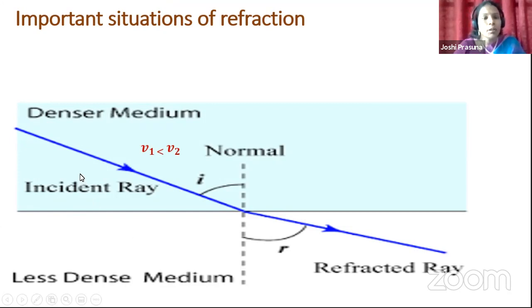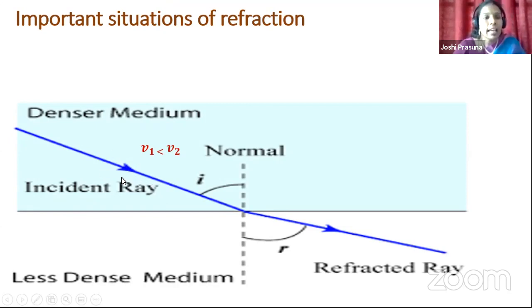Okay, children. So, here I have given a relation, V1 is less than V2. How is V1 less than V2? Let us see. In denser medium, the speed of light will always be less. And in the less dense medium, the speed of light will be comparatively greater than the speed of light in denser medium. Okay, children. What did I tell now? The speed of light in the denser medium is less compared to the speed of light in the less dense medium. Why is the speed of light less in denser medium?